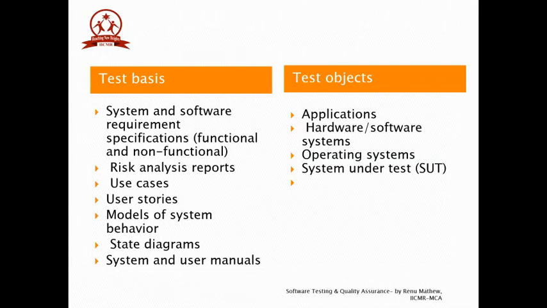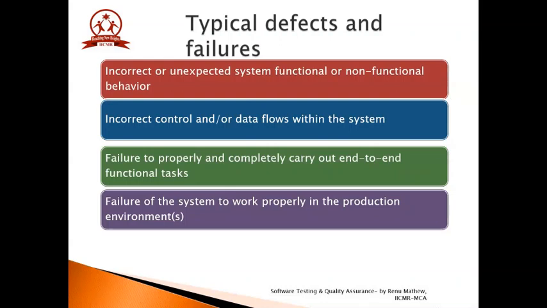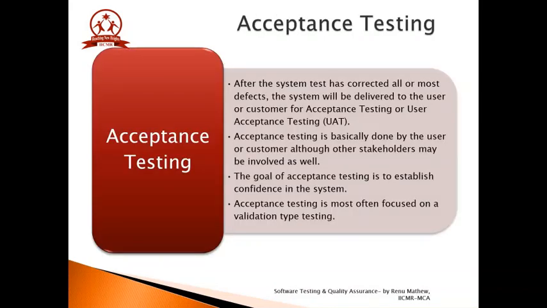and configuration data. Typical defects and failures which are detected during system testing are incorrect or unexpected system function or non-functional behavior, incorrect control of data flows within the system, failure to properly and completely carry out end-to-end functional tasks by the product, failure of the system to work properly in the production environment. Now let us move on to acceptance testing.